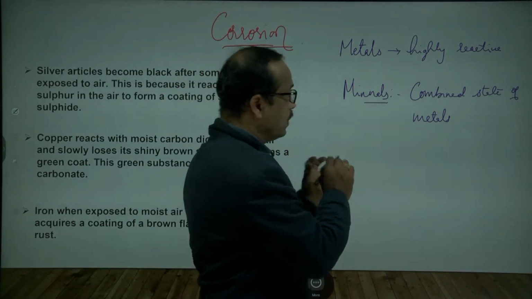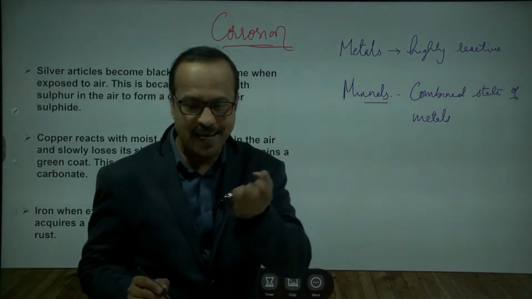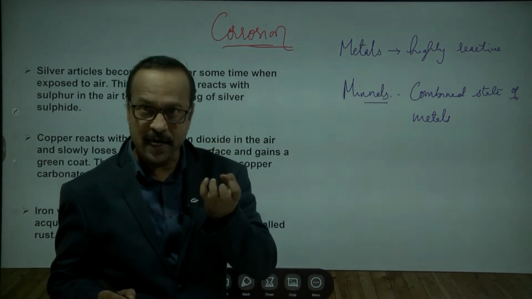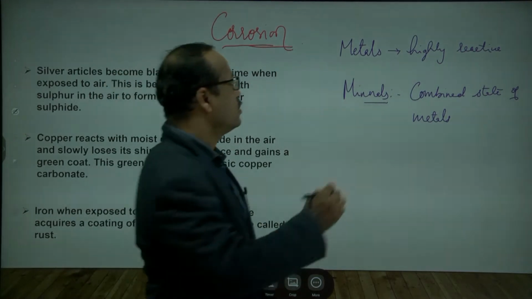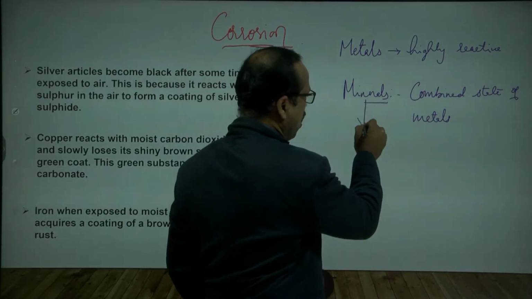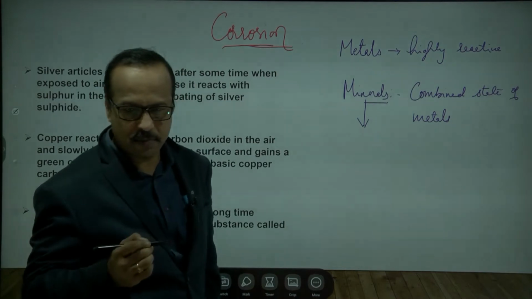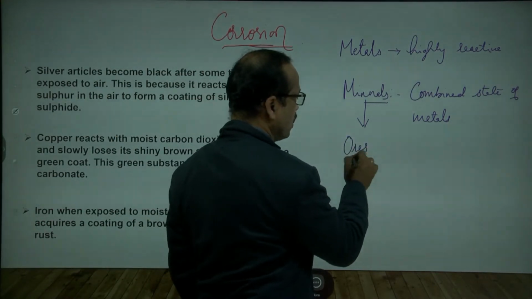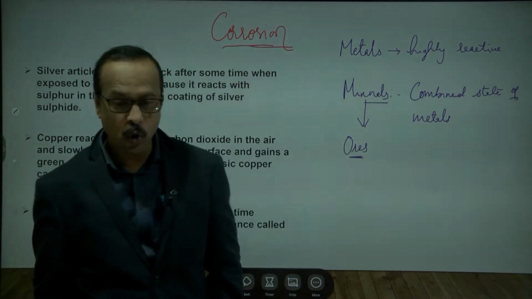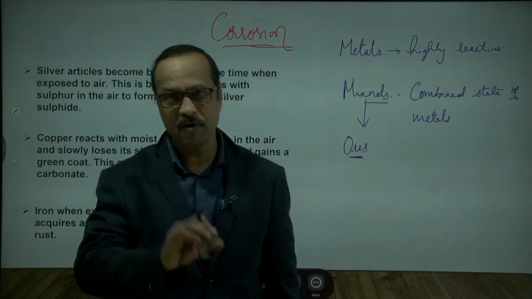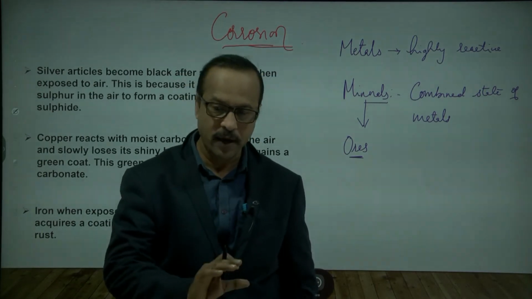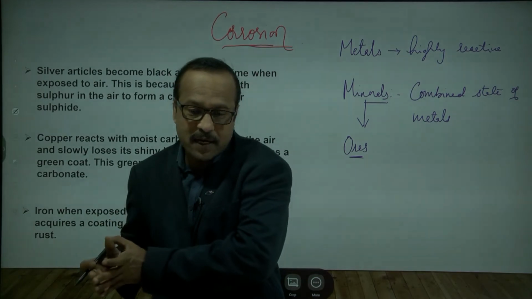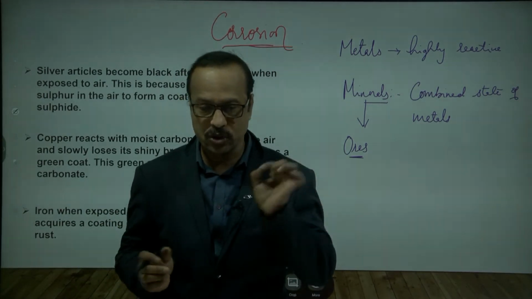Now from all these minerals we cannot extract the pure metal. Only a few minerals are useful to extract metals. Such minerals are called ores. Ore is also a type of mineral only, but the mineral which we use to extract the metal is called an ore.